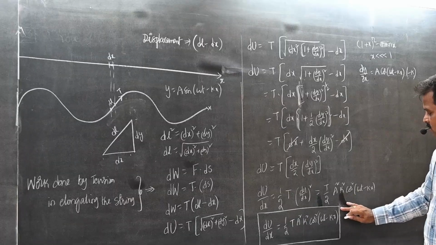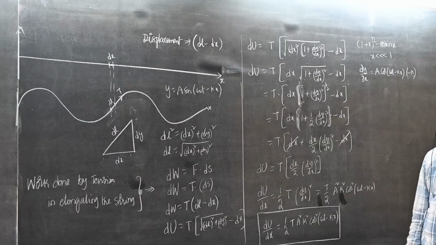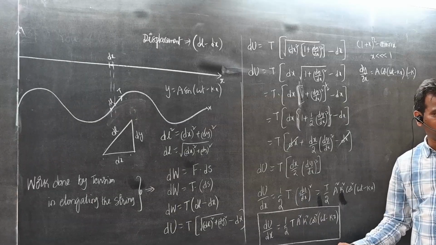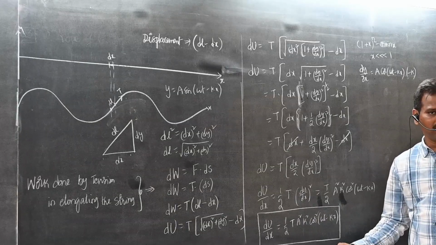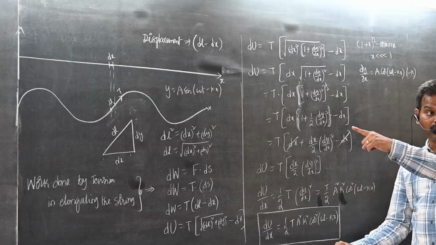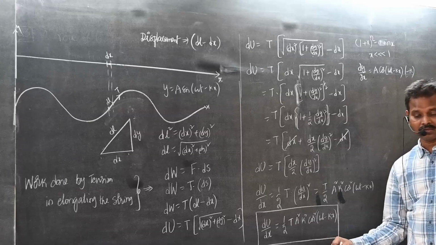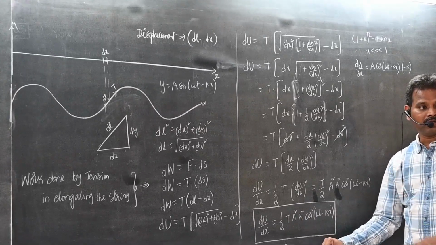Is there any resemblance between dK by dx and dU by dx? Whether these two are similar? Check once. This trigonometric function is the same: cos square omega t minus kx. This is also cos square omega t minus kx. But this term is different.